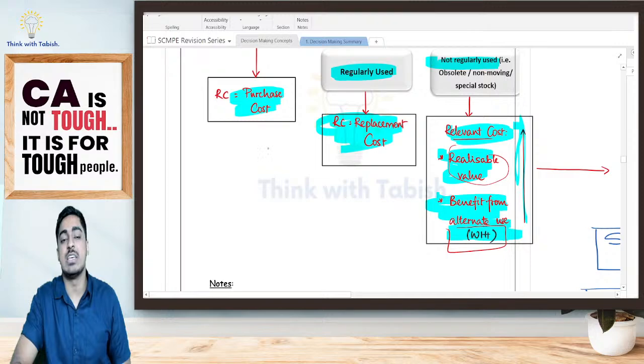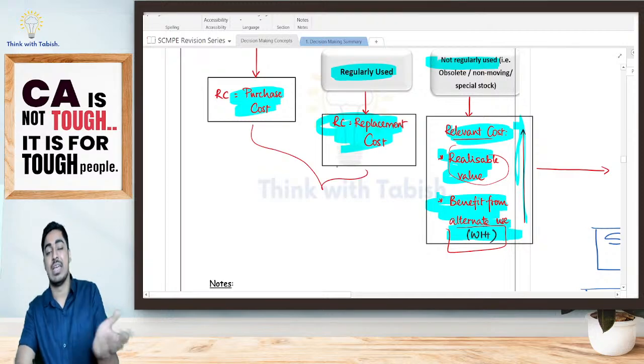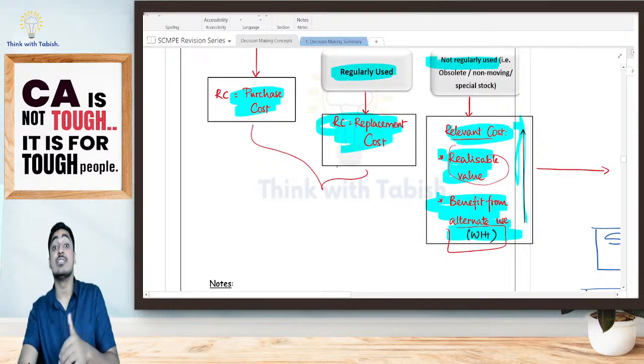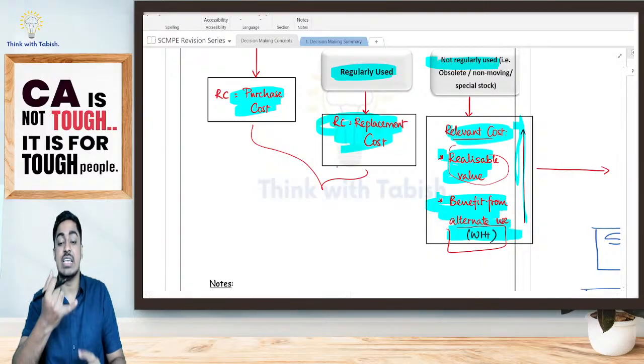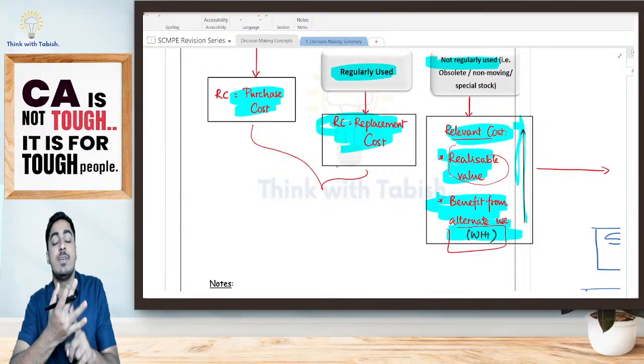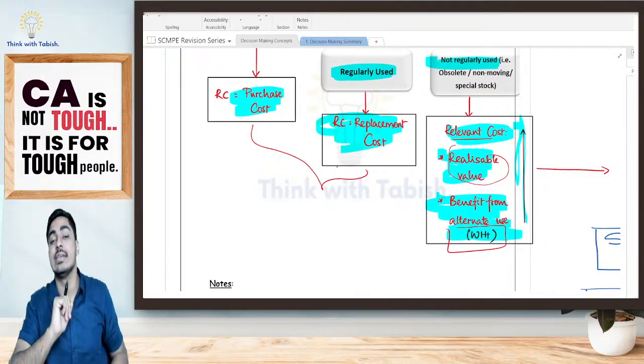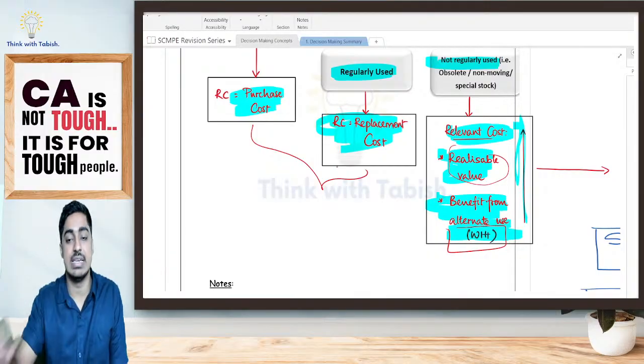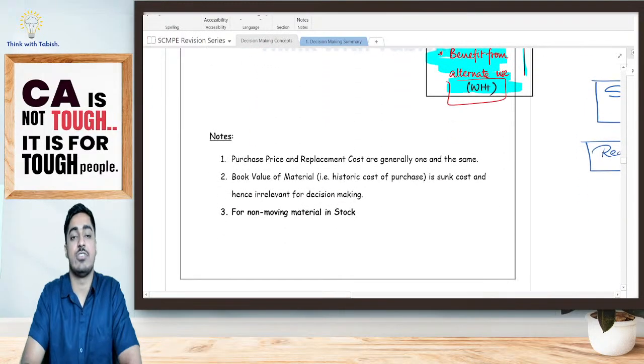Ideally my replacement cost and purchase cost will be one and the same. Now I'm telling I am having material in stock, and it is not regularly used. So my realizable value or benefit from alternate use, whichever is higher, is what is going to be relevant. Is it clear, everyone? Yes, we have some additional points.